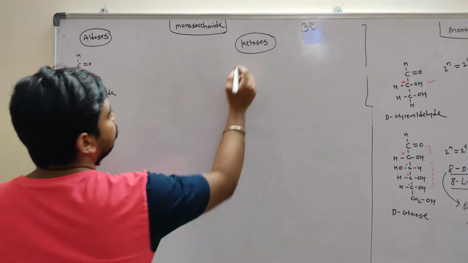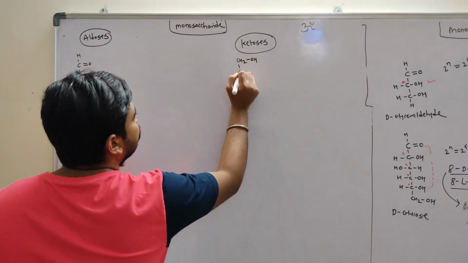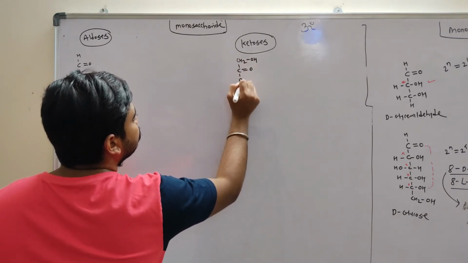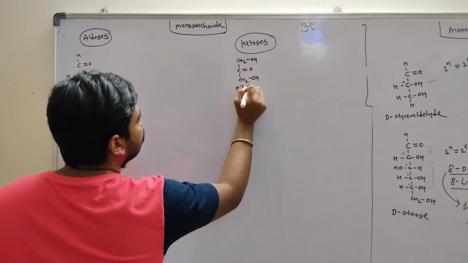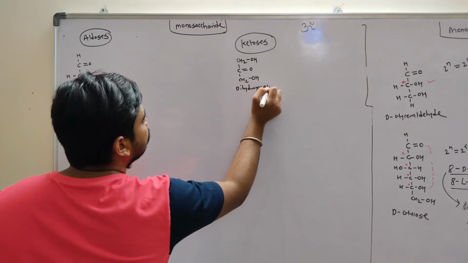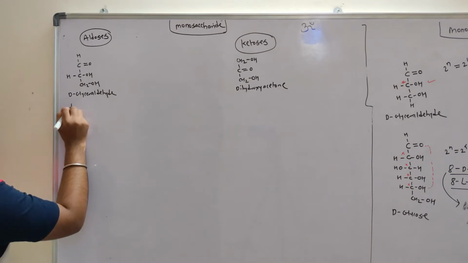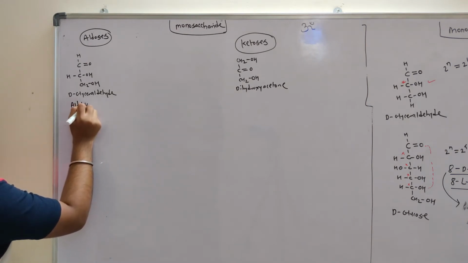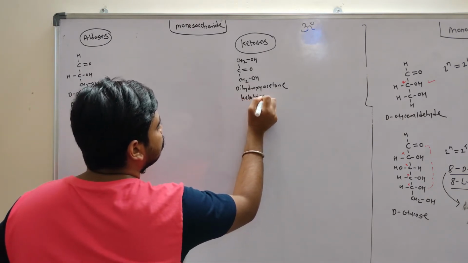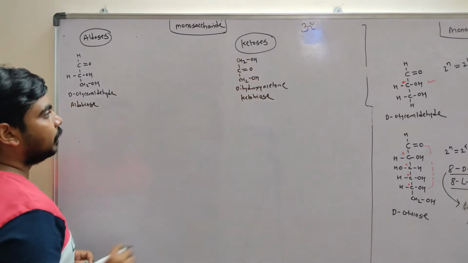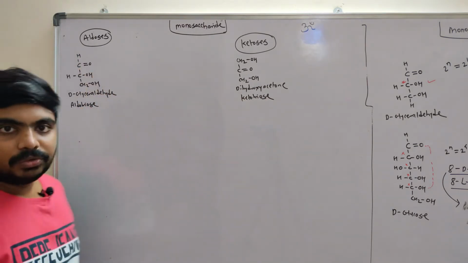In ketoses we have dihydroxyacetone, so it has a ketone group. This is an aldotriose, this is a ketotriose. It has 3 carbons and a ketone group, so it is a ketotriose. The one with the aldehyde group and 3 carbons is an aldotriose.